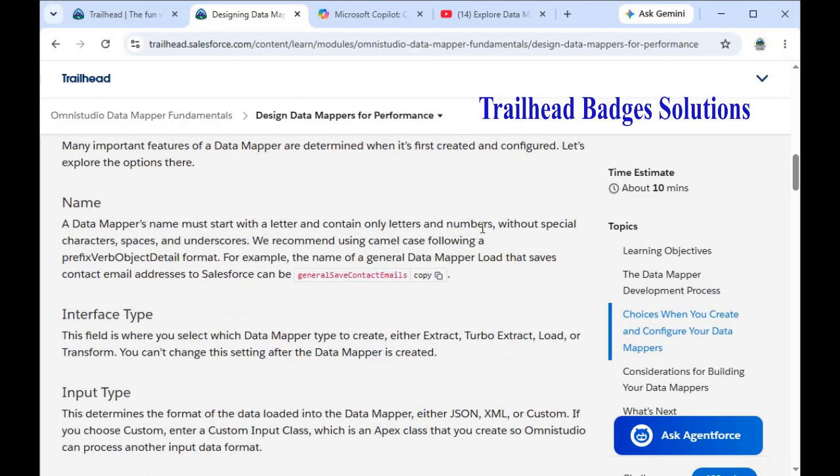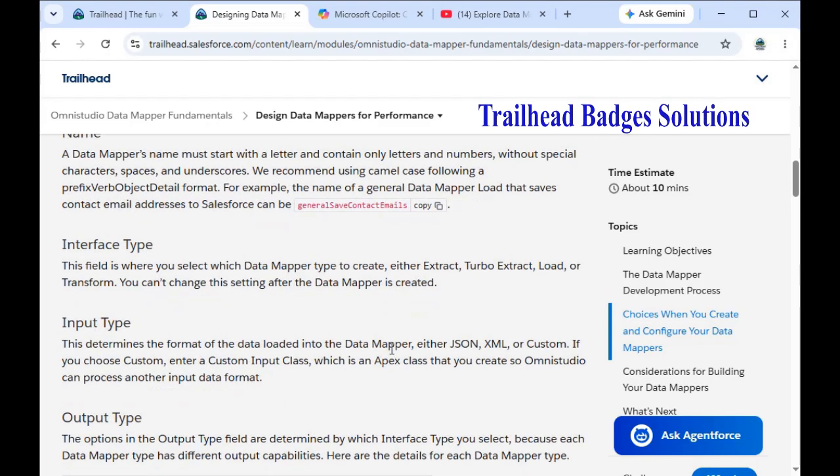Name. A data mapper's name must begin with a letter and contain only letters and numbers, without special characters, spaces and underscores. We recommend using camel case following a prefix verb object detail format. For example, the name of a general data mapper load that saves a contact email address to Salesforce can be general save contact email. This is one of the examples.